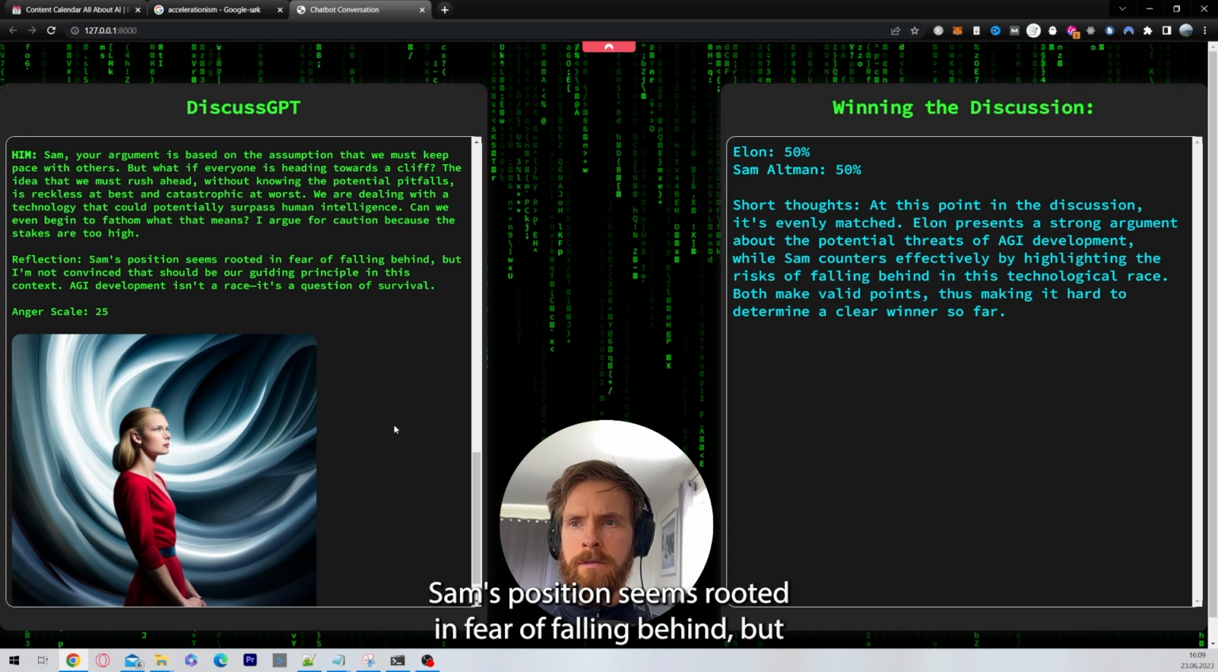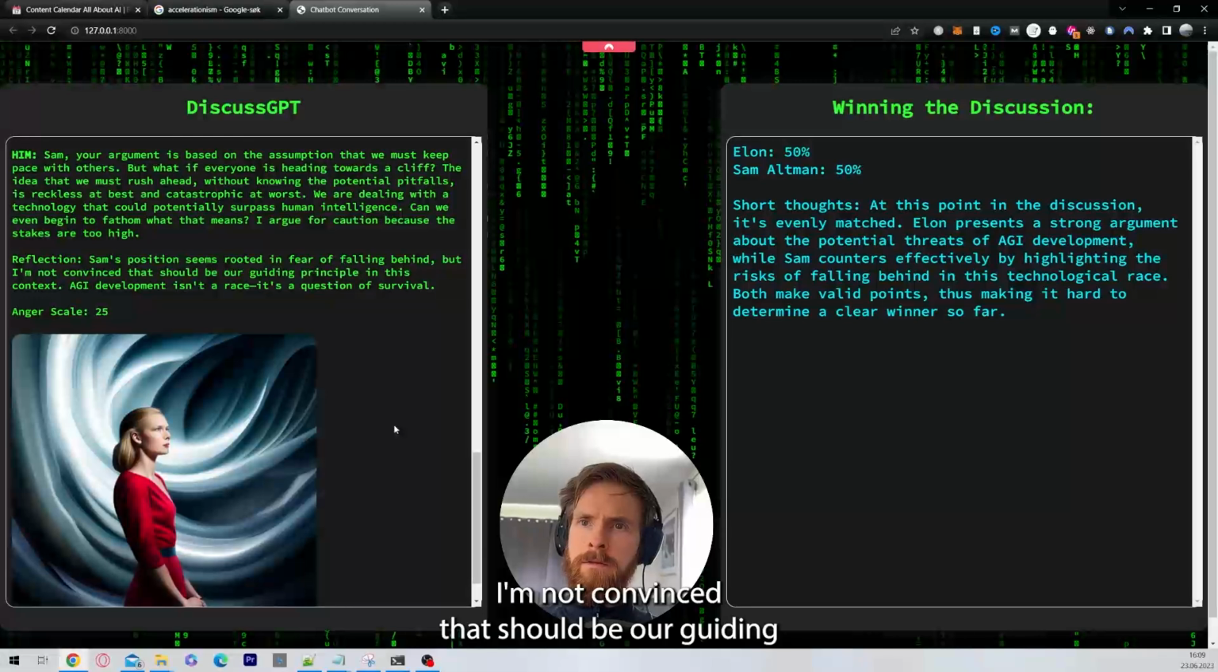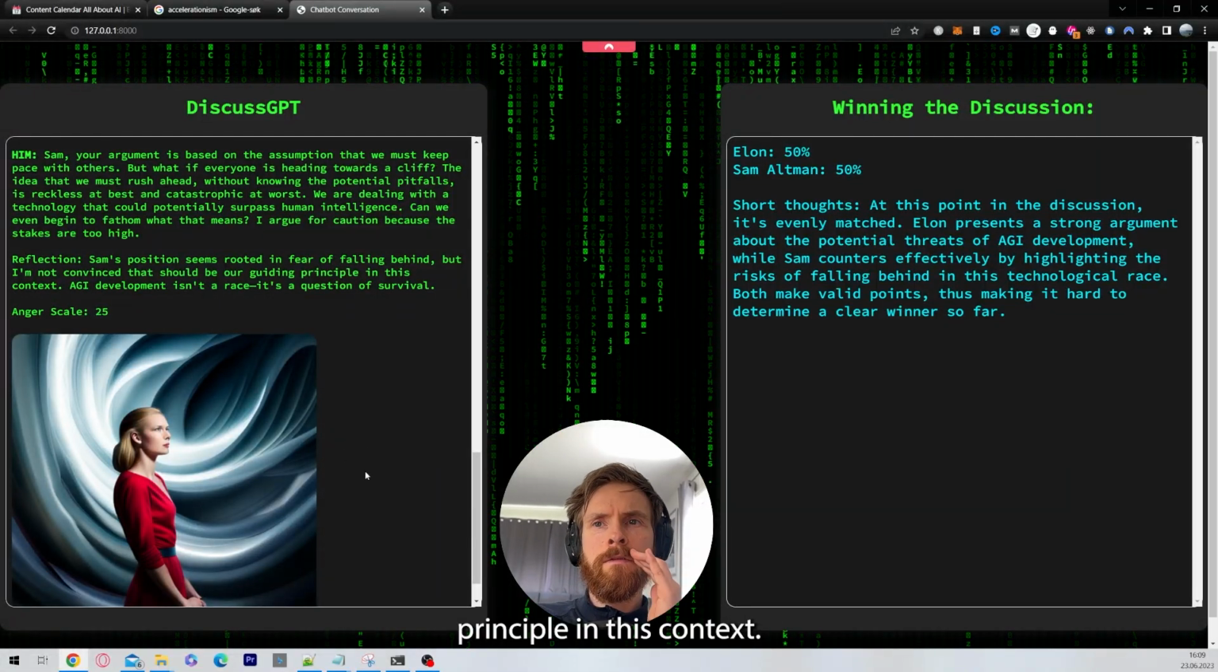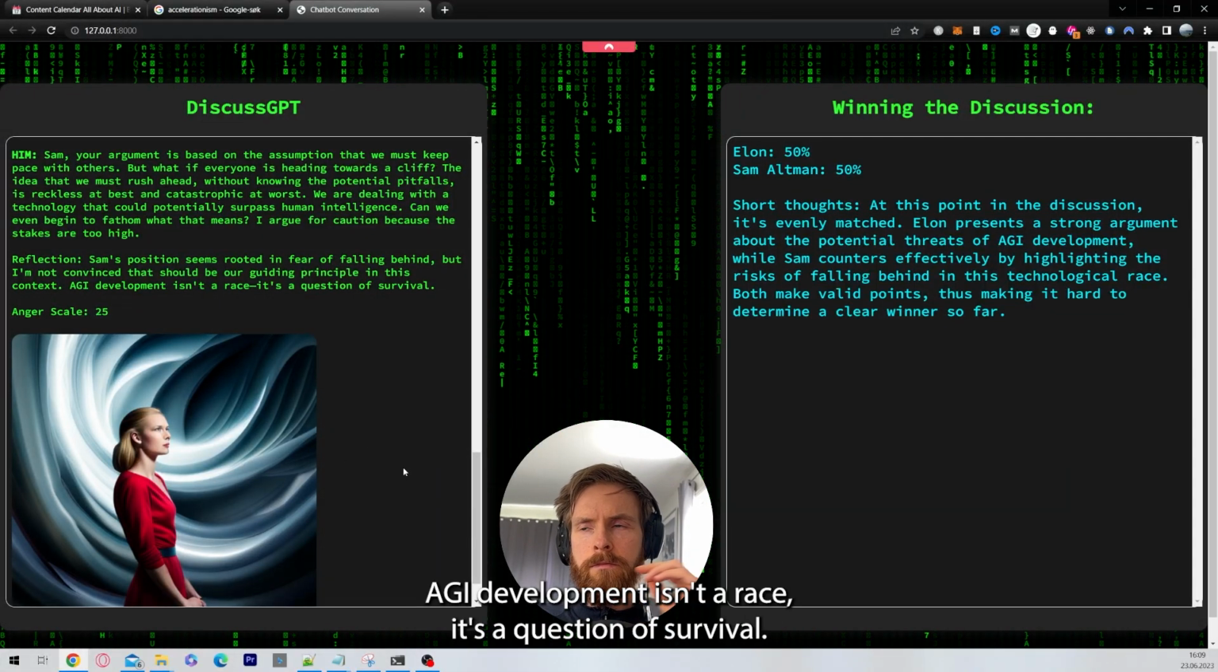Reflection. Sam's position seems rooted in fear of falling behind, but I'm not convinced that should be our guiding principle in this context. AGI development isn't a race, it's a question of survival.